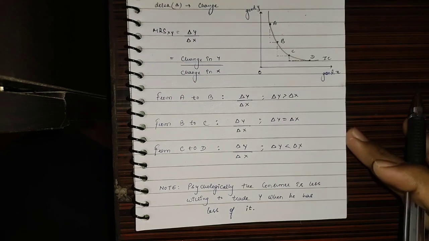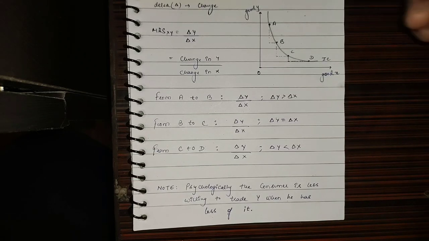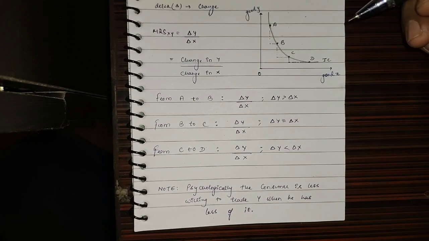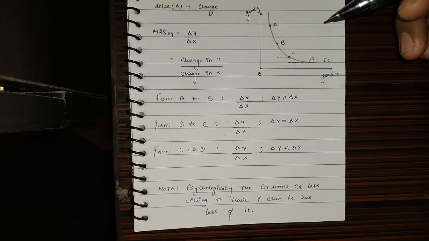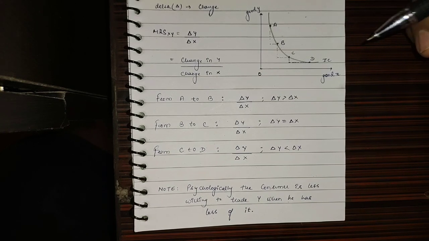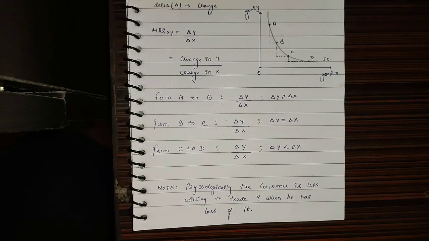So this is the reason why MRS diminishes as the consumer goes from point A to point D, from point A to B, then B to C, then C to D. So this was all about axioms of rationality. Thank you.